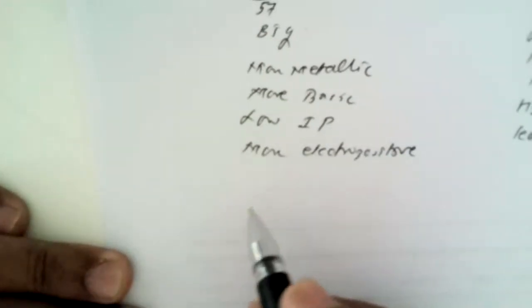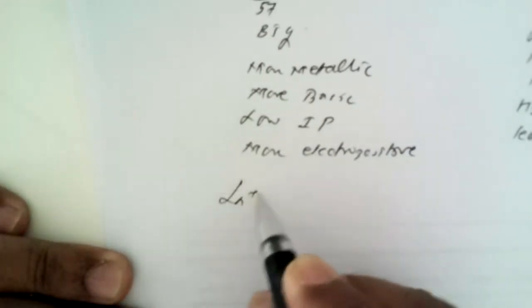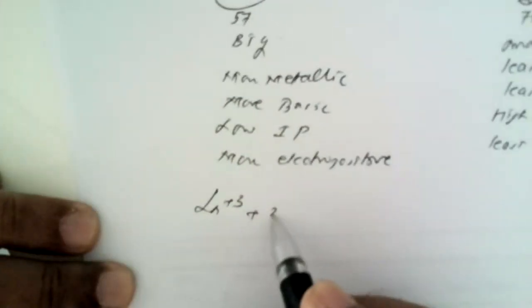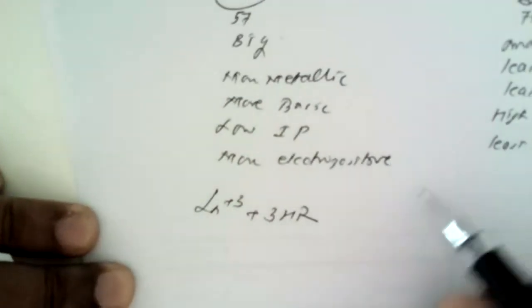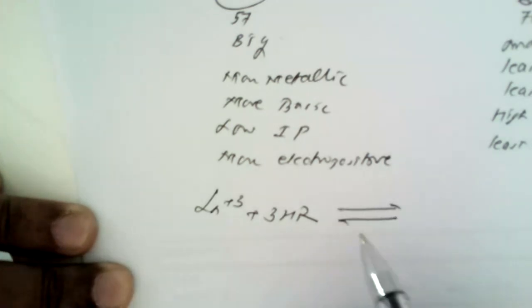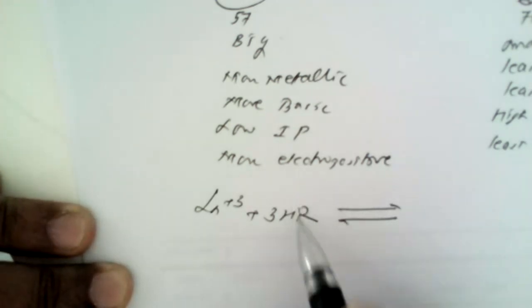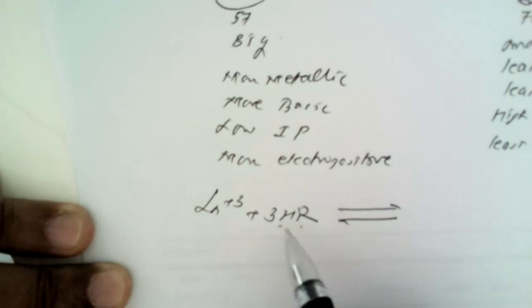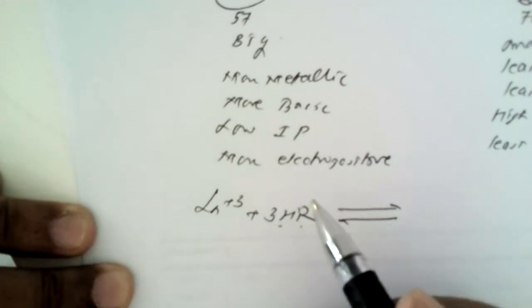How the ionization reaction takes place, just see here. I am representing Ln for all the lanthanide ions, and 3 HR, that is, the H+ ions are replaceable or exchangeable, R stands for resin. So these resins contain exchangeable or replaceable H+ ions.